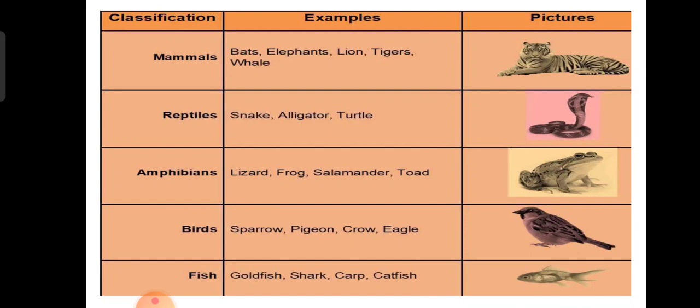Birds, they have feathers and wings. They lay eggs and they get hatched. Birds compulsorily will have wings. Fish, they have gills. Okay, gills. And they have scales and fins.